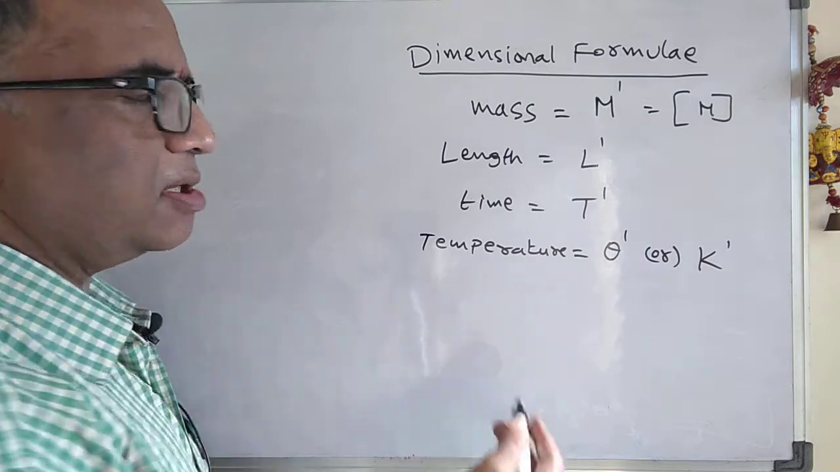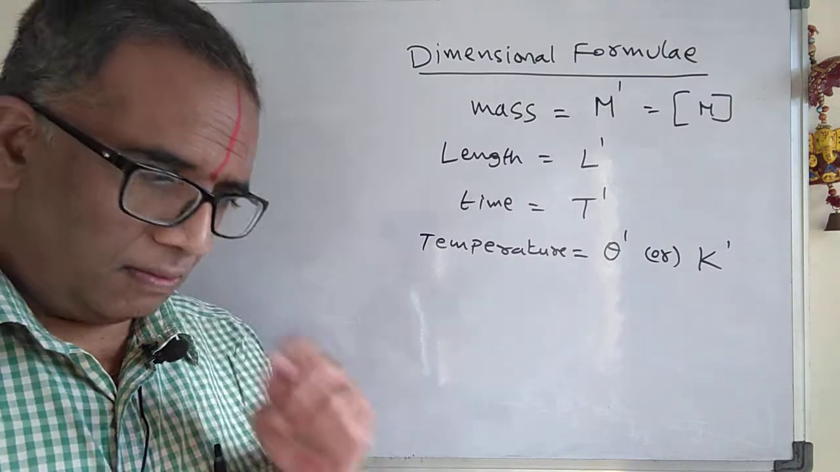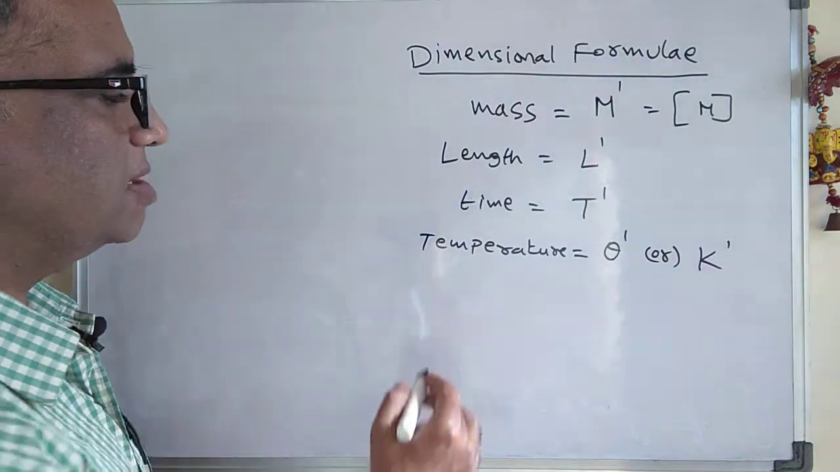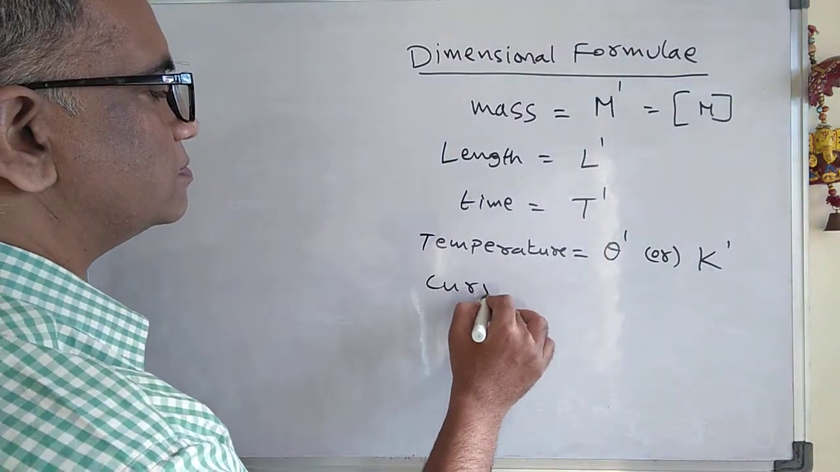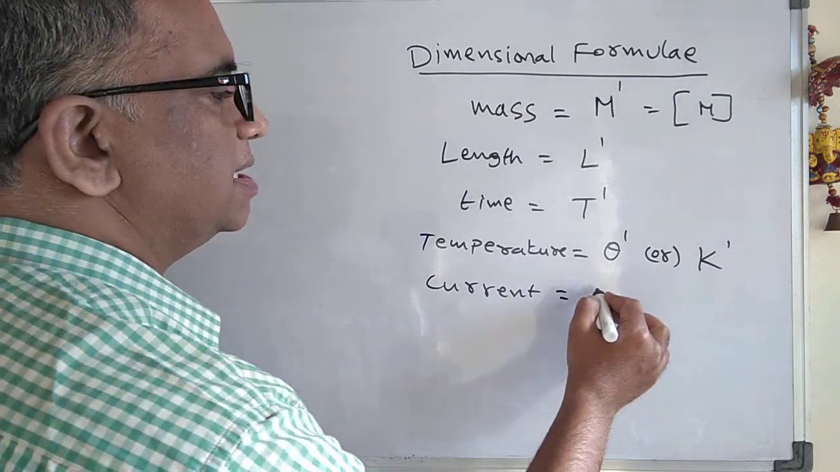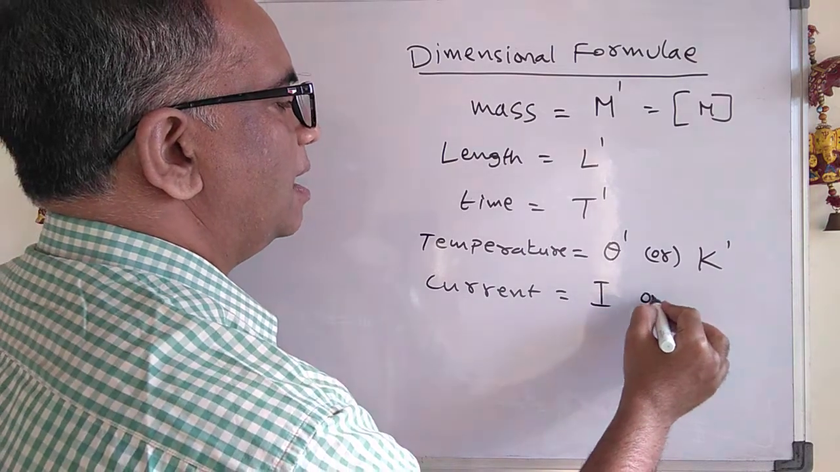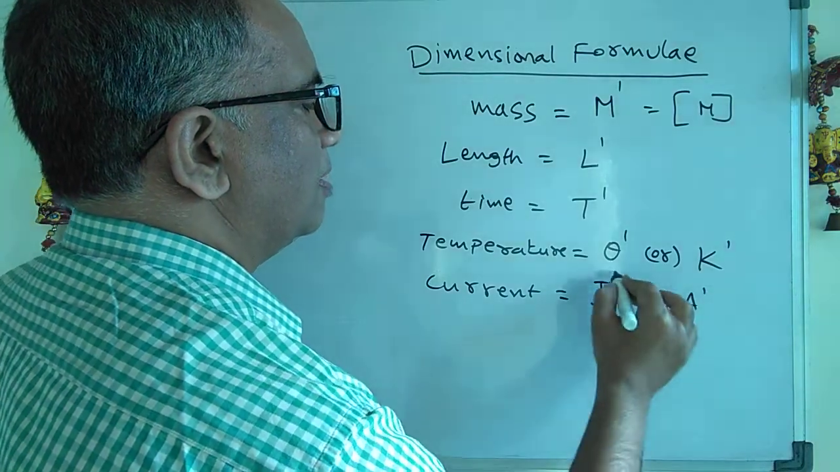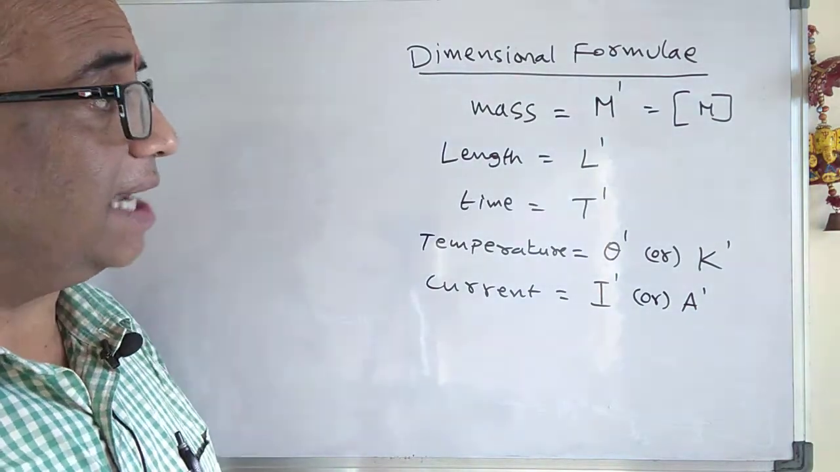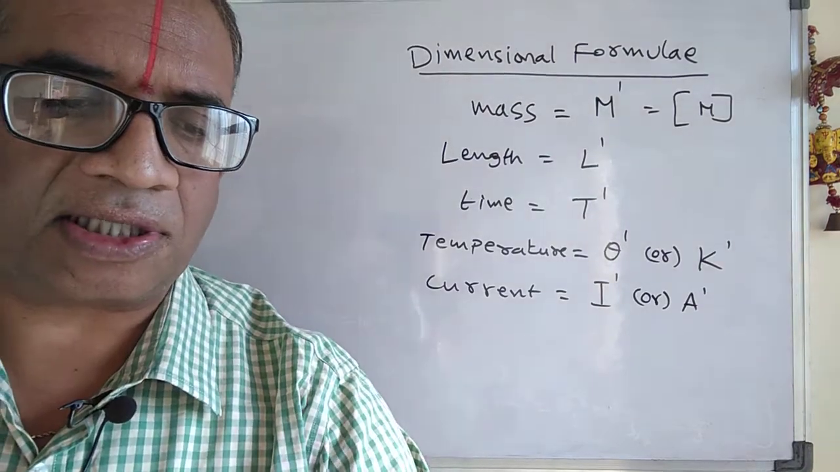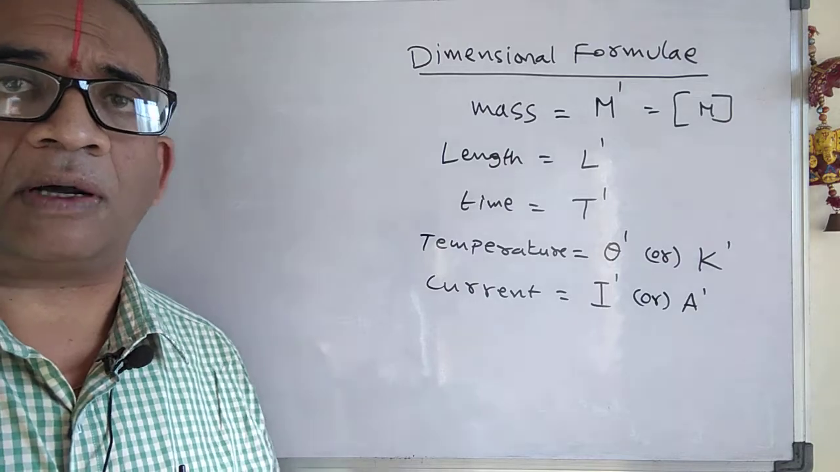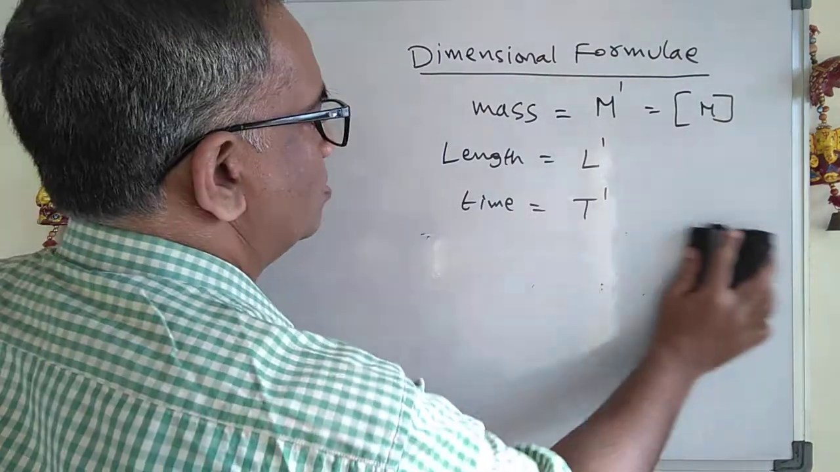We have the amount of substance as mole. Sorry, mole itself is written as MOL only. Apart from this, we have electric current. Current is a fundamental quantity, and it is written either as I or, they may use A to the power of 1. These are the basic fundamental quantities we use in dimensional formulae. Using these, you can get the dimensional formula of a derived quantity.